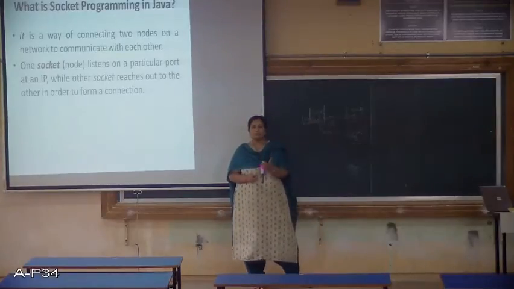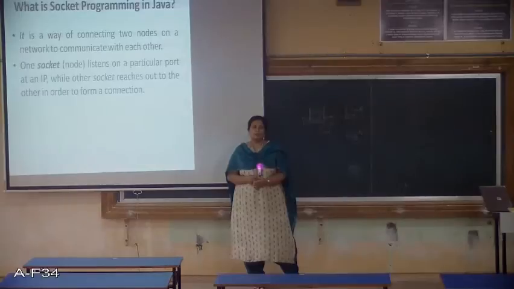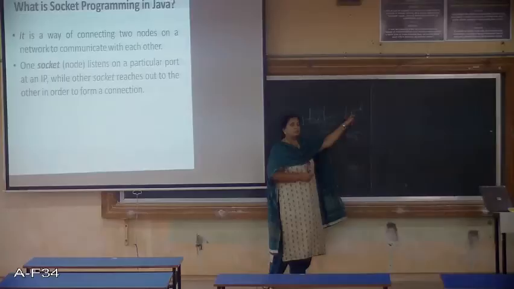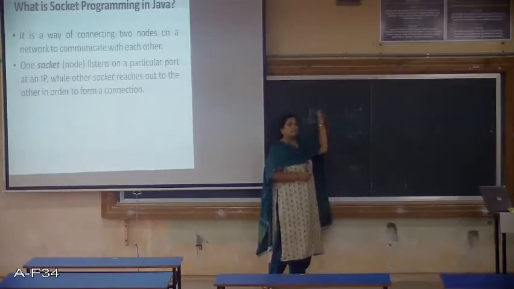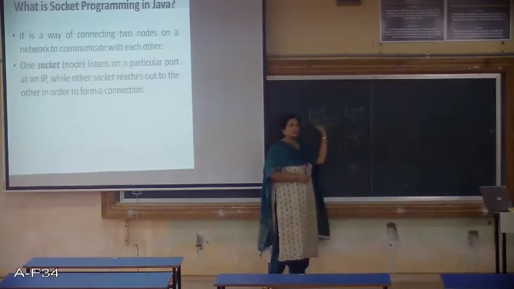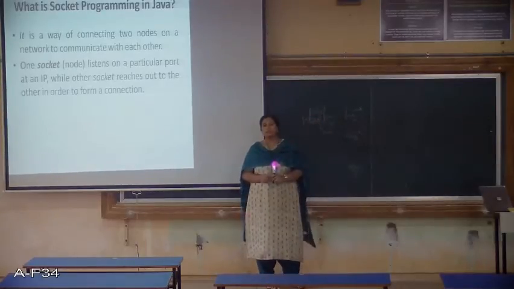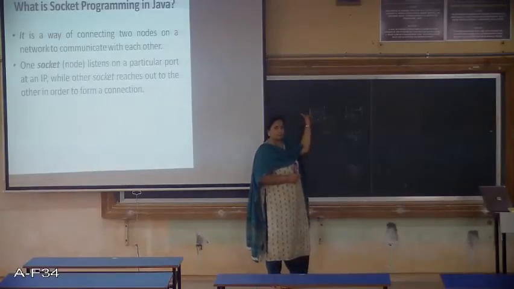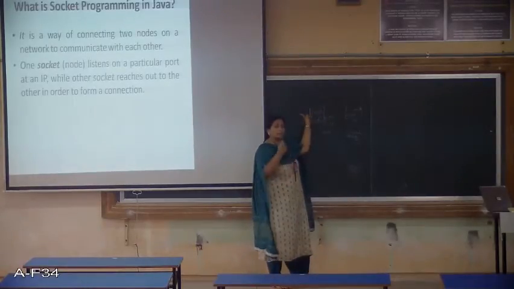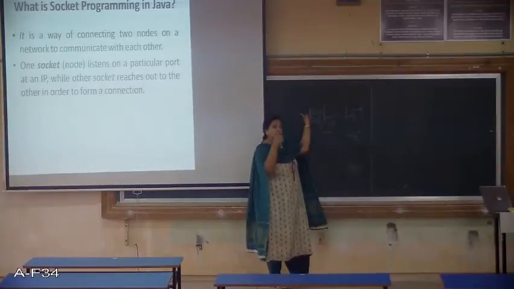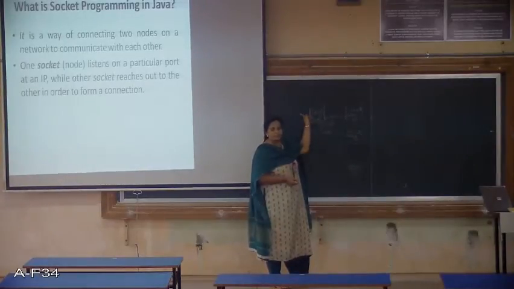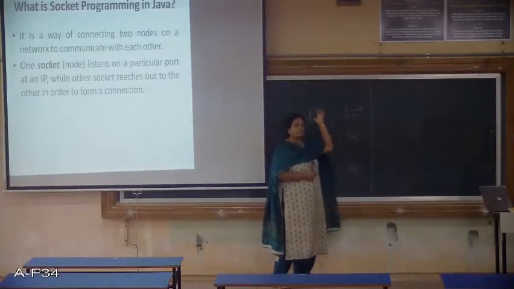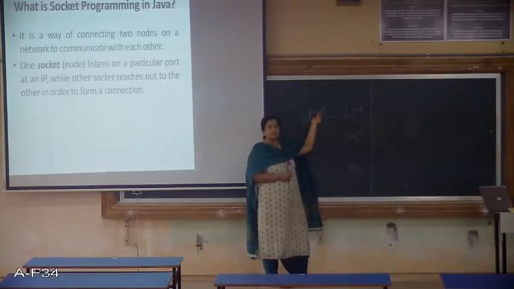So there may be application 1, 2, 3, 4 and so on. Suppose the client wants to establish a connection with application number 4, which is there in this particular server. So what is required here? The client should know the IP address of this server, because there are billions of servers. So with which server do we want to establish the connection? We need to know the unique address of this particular server. So that is the IP address.